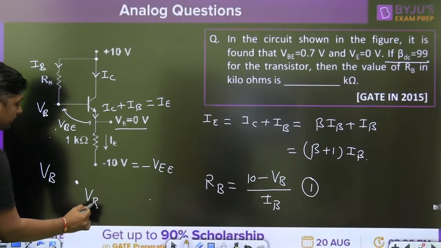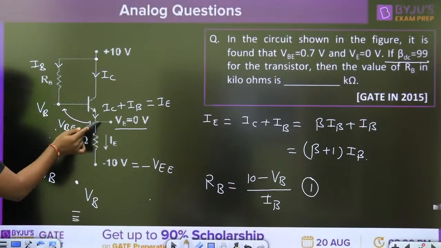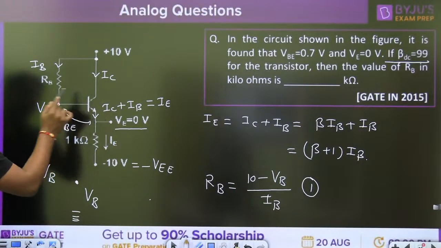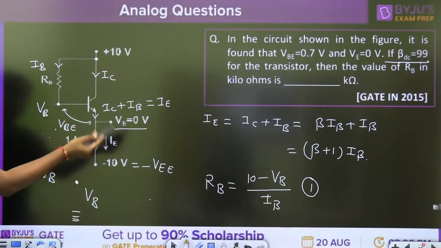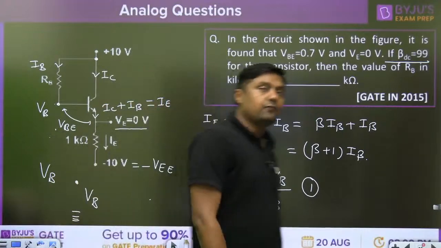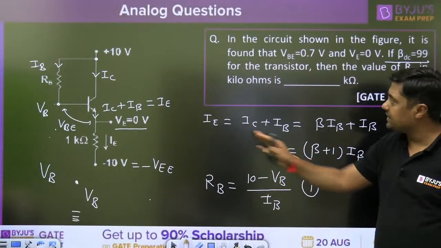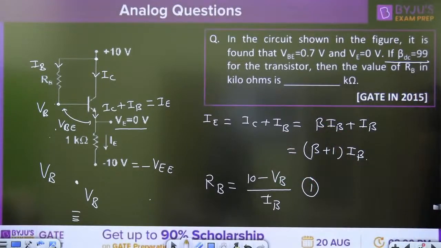This is the VB. And VBE means between base and emitter. No doubt emitter is 0. That's why the VB and VBE are same. Otherwise you have to calculate the value. You have to calculate the value. Please try to avoid the silly mistakes, and that is the answer, 93 kilo ohm.